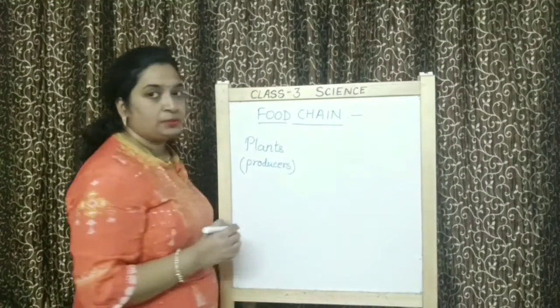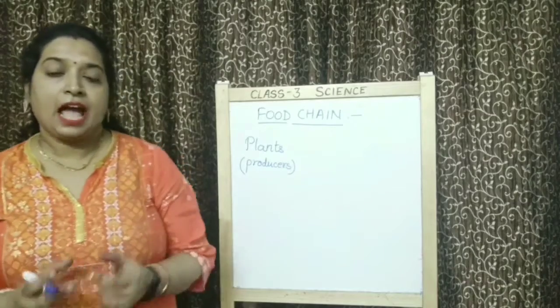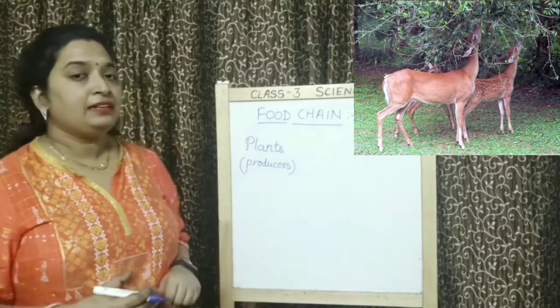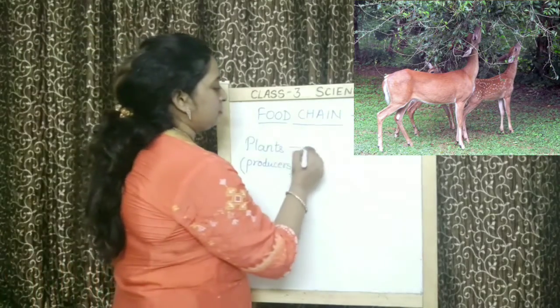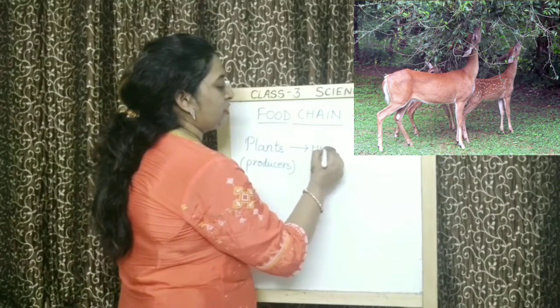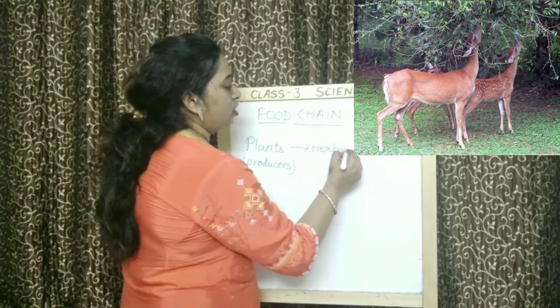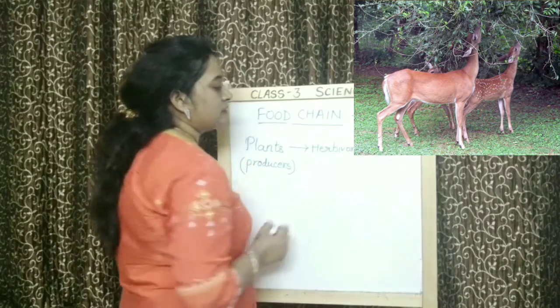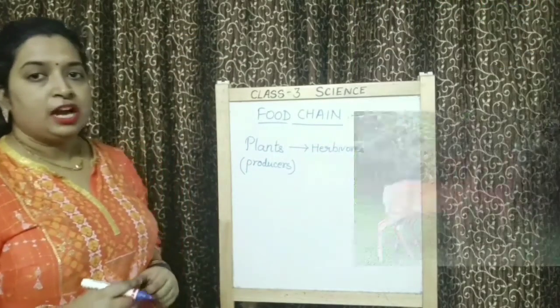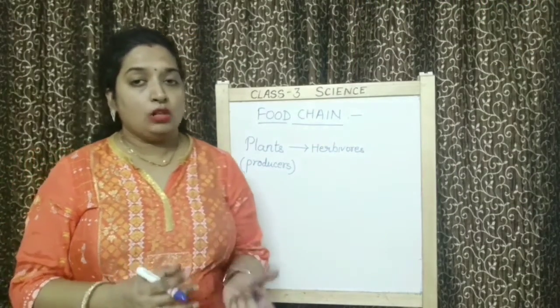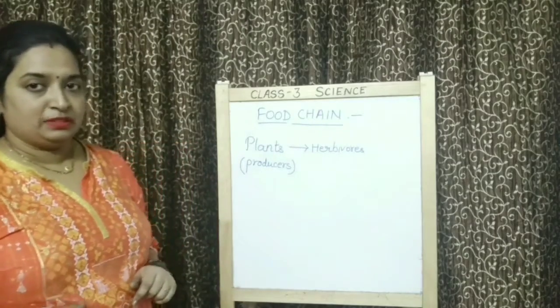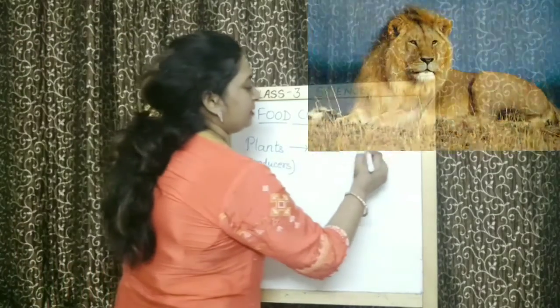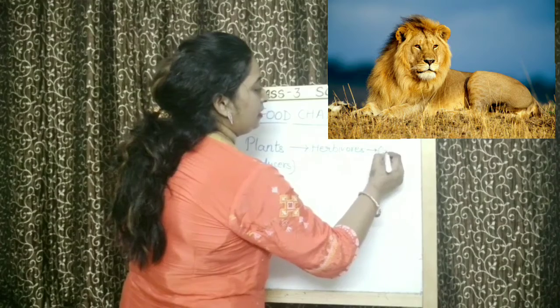Plants are called producers. And animals which eat plants, they are called herbivores. What are they called? They are called herbivores. After that, herbivores are also eaten by other animals. And these animals are called carnivores.